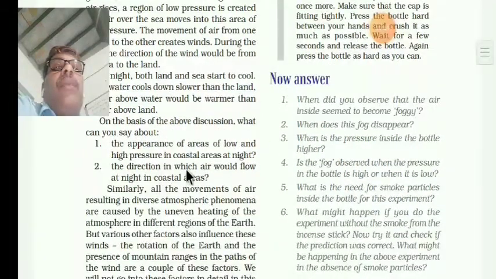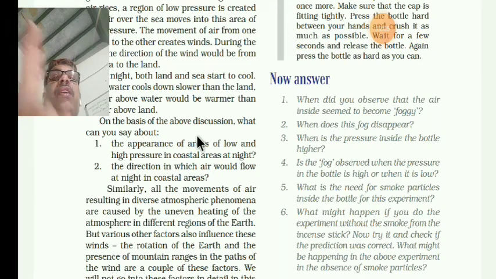So on the basis of the above discussion, what do you say about the appearance of the areas of low and high pressure in the coastal areas at night, and the direction in which air would flow at night in the coastal areas? Coastal areas means the regions where people are living along the coast.